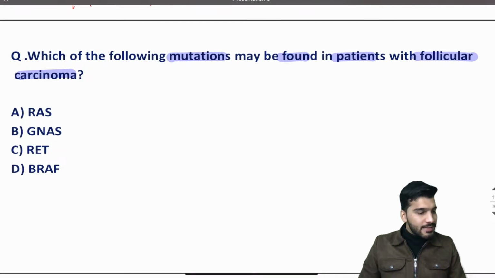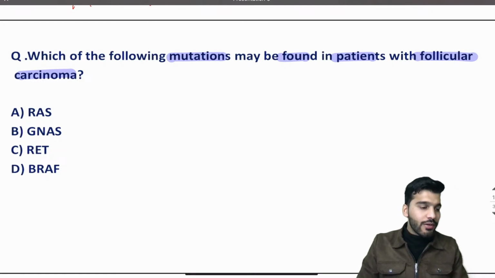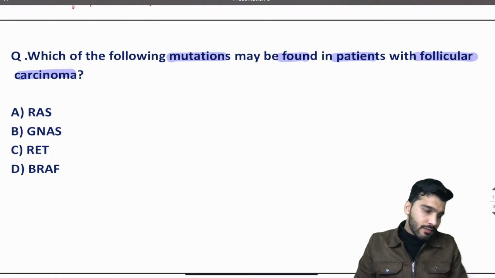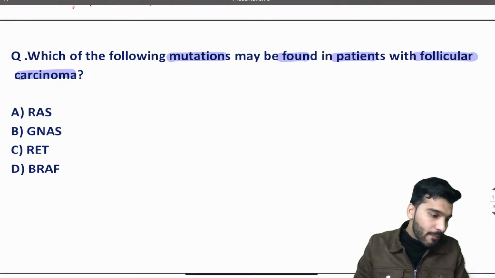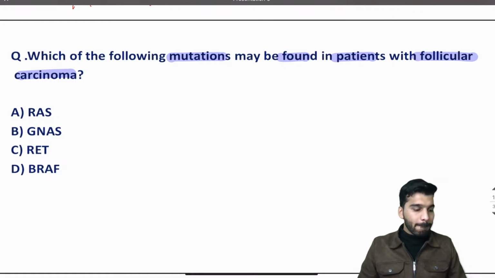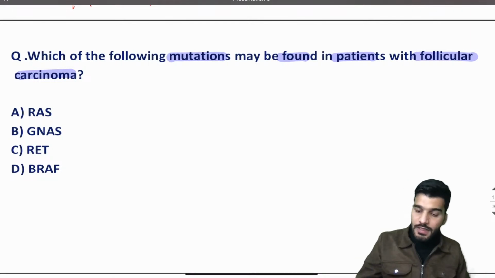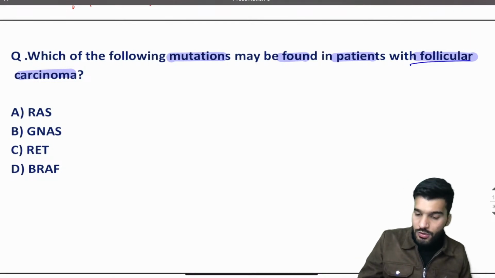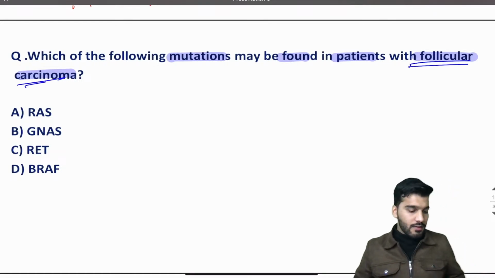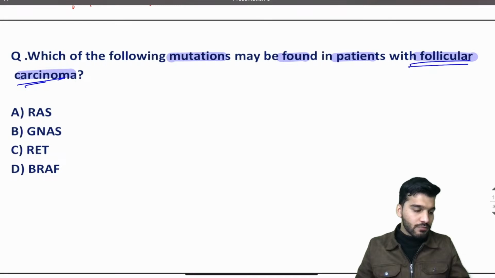Yes, psammoma bodies, papillary thyroid cancer. Yes, serous cystadenoma, mesothelioma, meningioma. Now tell me, which of the following mutations will be seen in a patient having follicular carcinoma? What will be your answer?